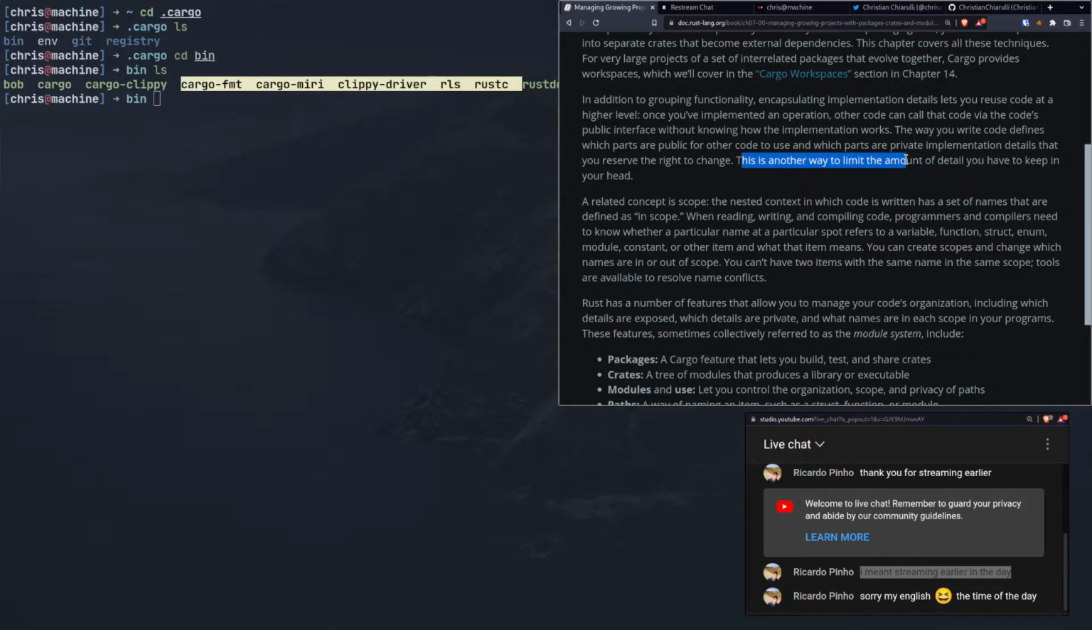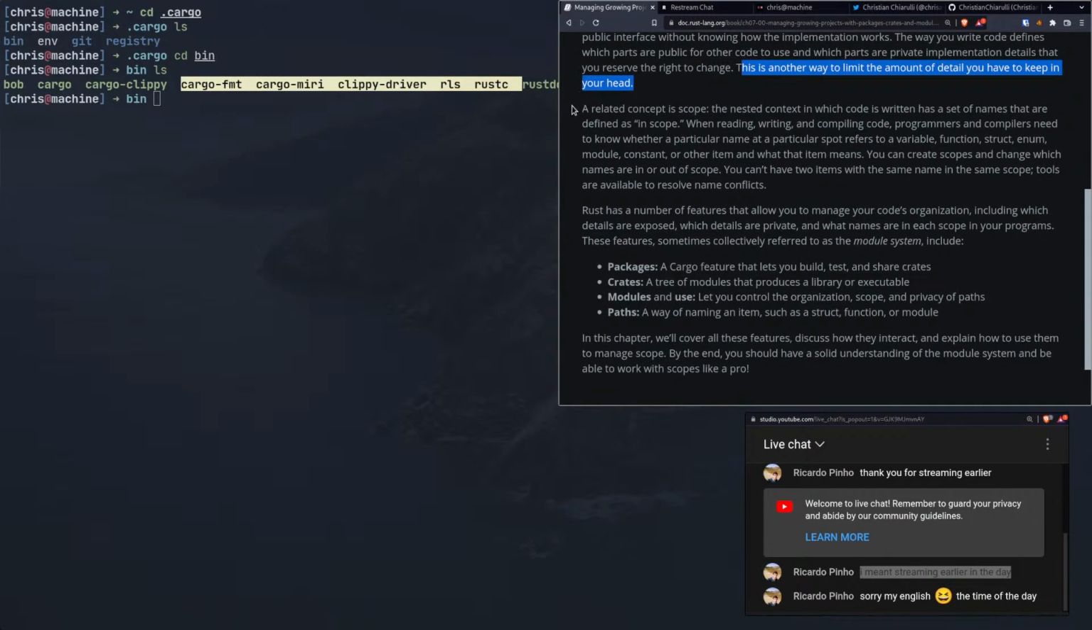Anyway, so this is another way to limit the amount of detail you have to keep in your head. Yeah. Okay, this is simple stuff. A related concept is scope. The nested context in which code is written has a set of names that are defined as in scope. When reading, writing, and compiling code, programmers and compilers need to know whether a particular name at a particular spot refers to a variable, function, struct, enum, module, constant, or other item, and what that item means.